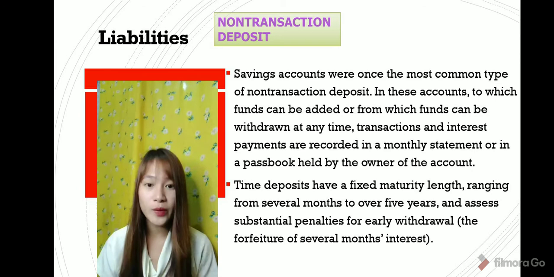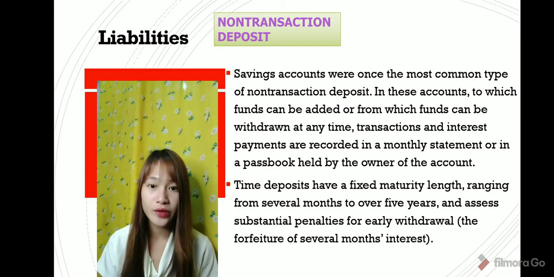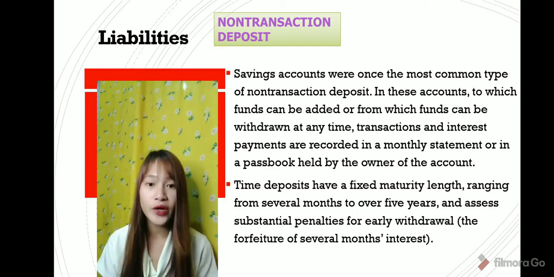Savings deposits are the most common type of non-transaction deposits. In this account, funds can be added or withdrawn at any time. The transactions and the interest payments are recorded in a monthly statement or in a passbook held by the owner of the account, while time deposits have a fixed maturity date ranging from several months to over 5 years and have substantial penalties for early withdrawal.